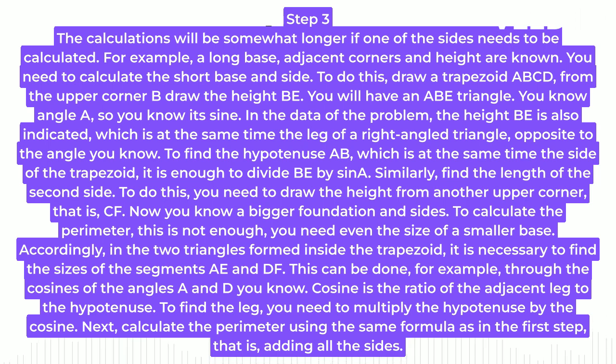Now you know a bigger base and sides. To calculate the perimeter, this is not enough, you need even the size of a smaller base. Accordingly, in the two triangles formed inside the trapezoid, it is necessary to find the sizes of the segments AE and DF. This can be done, for example, through the cosines of the angles A and D you know. Cosine is the ratio of the adjacent leg to the hypotenuse. To find the leg, you need to multiply the hypotenuse by the cosine. Next, calculate the perimeter using the same formula as in the first step, that is, adding all the sides.